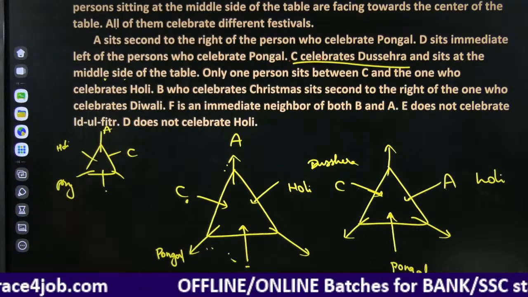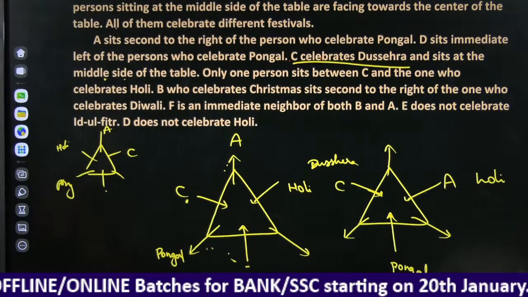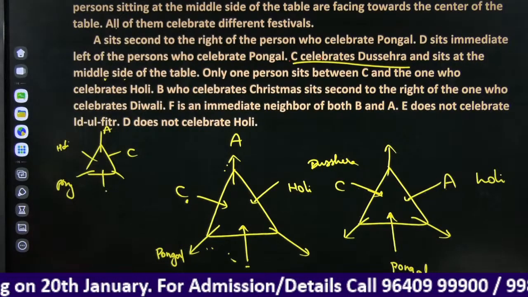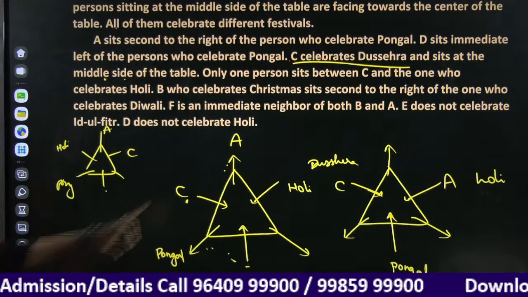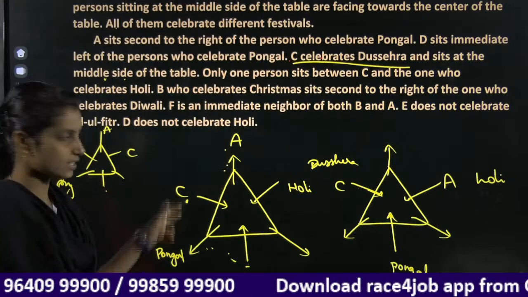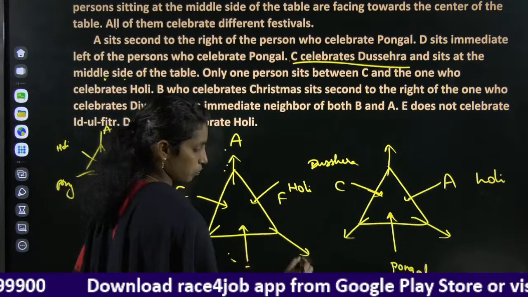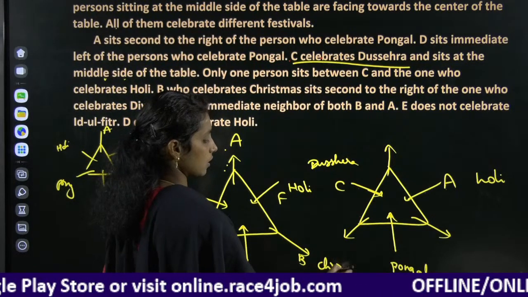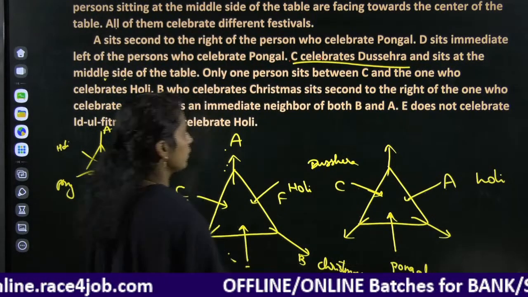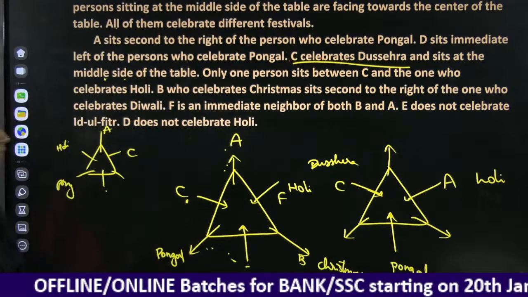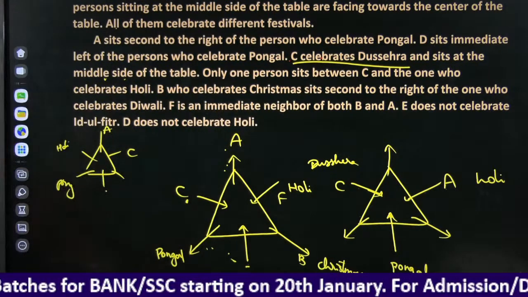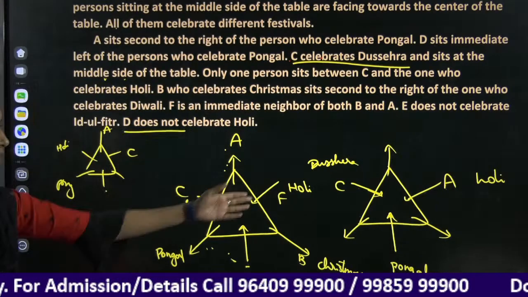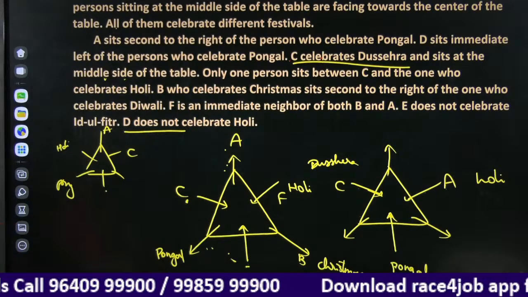B, who celebrates Christmas, sits second to the right of the one who celebrates Diwali. F is the neighbor of A and B. As A is already considered here, there is no chance on this side. F and B, here there is one chance. And Christmas will be here, because they have clearly mentioned that B celebrates Christmas, right? E does not celebrate, and we are left with D. F is celebrating Holi there, right?